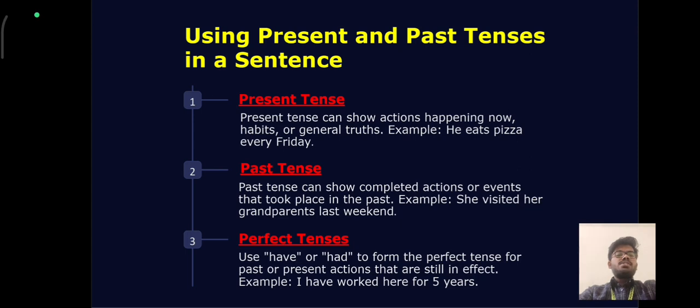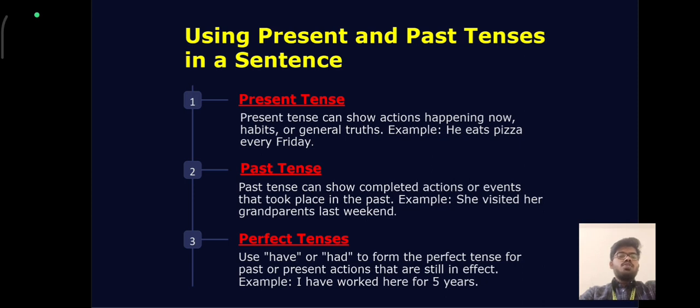Using present and past tense in a sentence. Present tense. Present tense can show actions happening now, habits, or general truths. Example, he eats pizza every Friday. Past tense. Past tense can show completed actions or events that took place in the past. Example, she visited her grandparents last weekend.